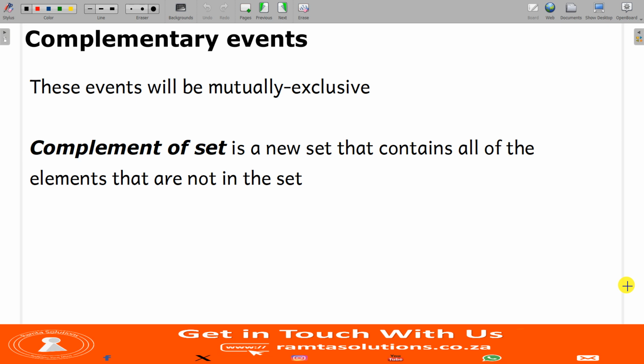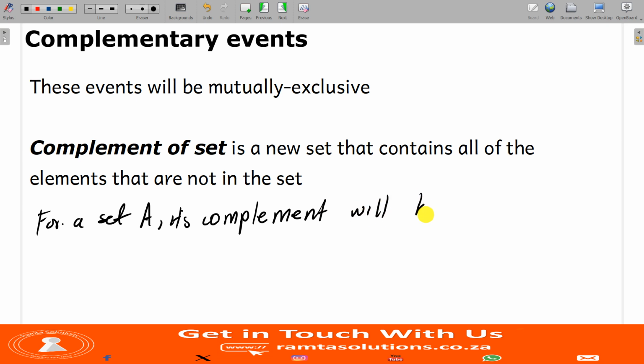For example, let's say we have a set A. Its complement will be A prime, or if you like, you can say not A. Whichever you prefer to use, I'm going to call it A prime.